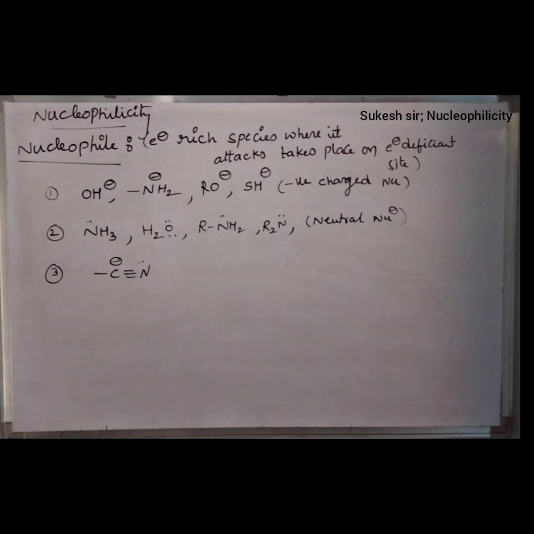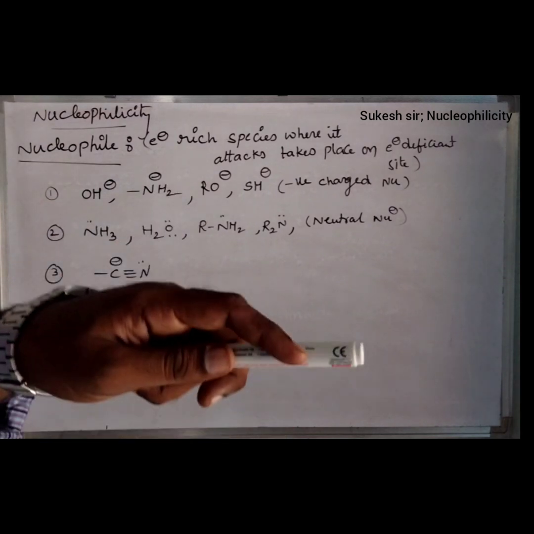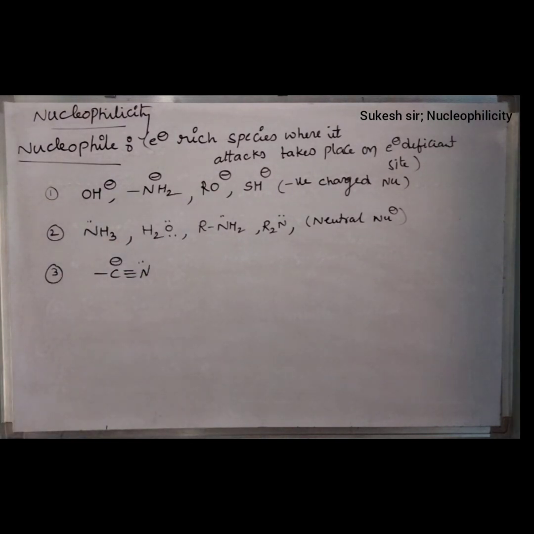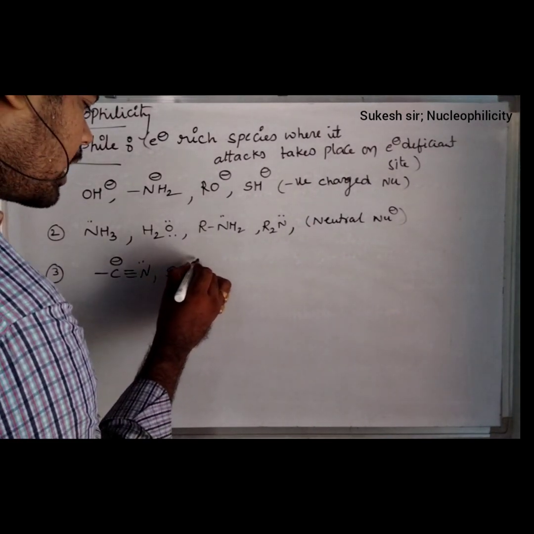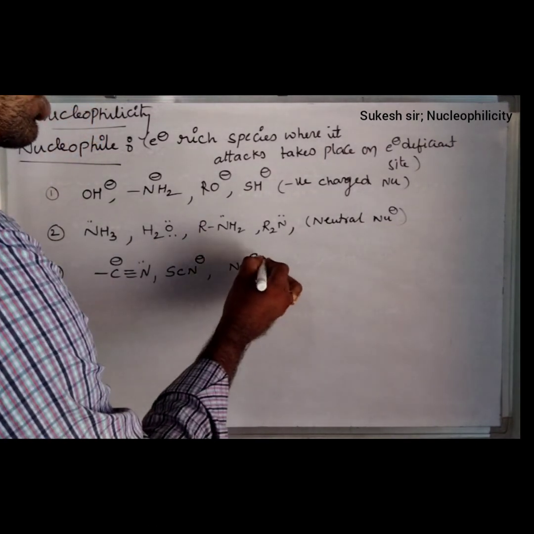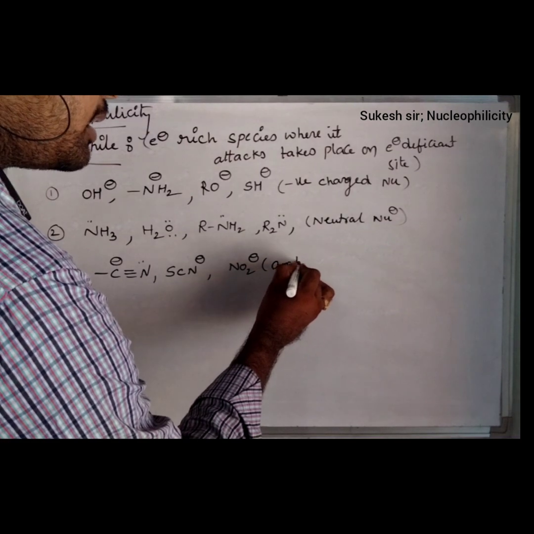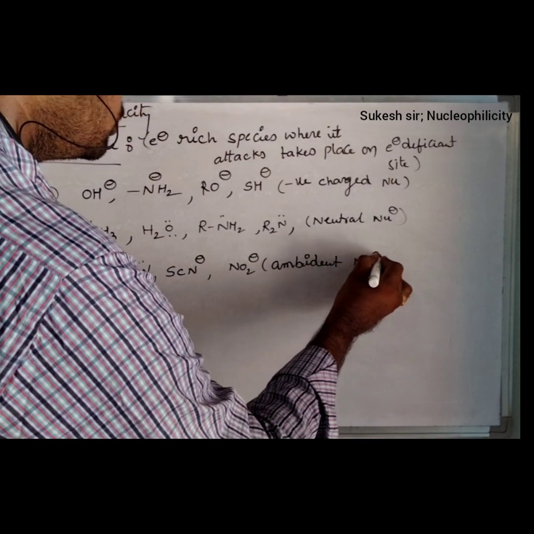A species having two nucleophilic centers, but where only one center donates the electron pair, like CN minus, SCN minus, that is thiocyanide, or nitrite, is said to be an ambident nucleophile.